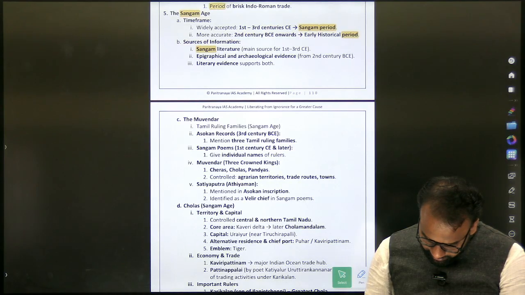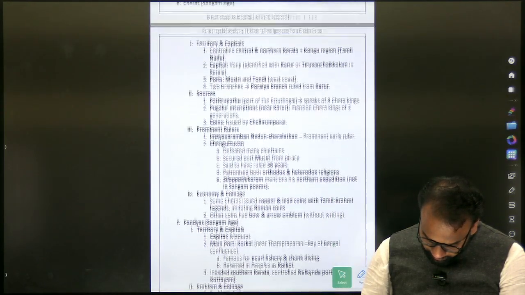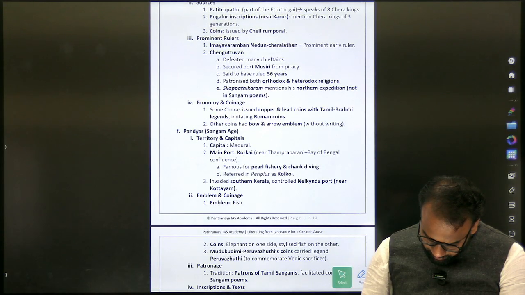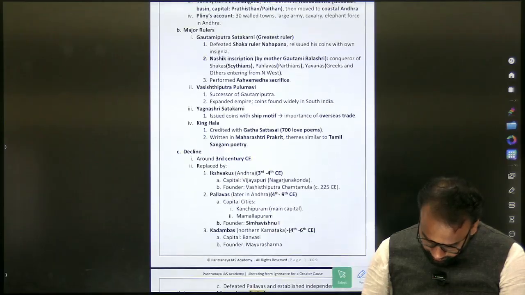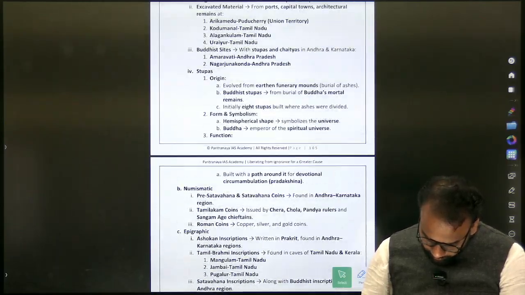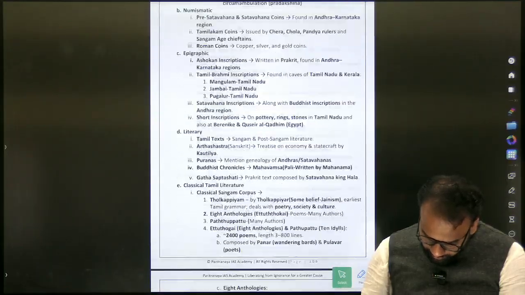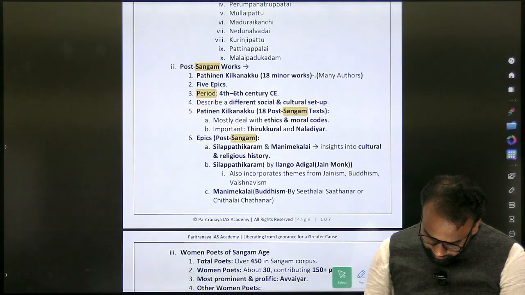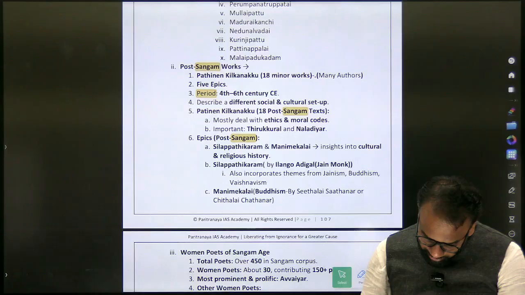Am I right? 106. Here, a little exam related extra information, add it. Okay, so Sangam, post Sangam works, these are post Sangam works.